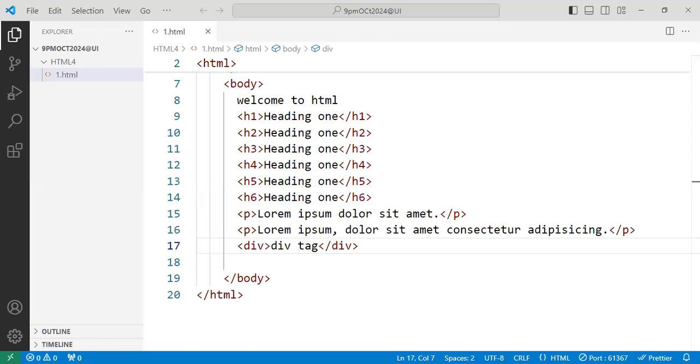Generally in HTML4, the first program is on pair and unpair tags. The second program is on block and inline elements. The third program is on the marquee tag. The fourth program is on list elements, the UL tag and OL tag. And the fifth program is on the table tag, meta tag, anchor tag, frameset, input elements and form tag. Like this, I'll continue the HTML4 syllabus.